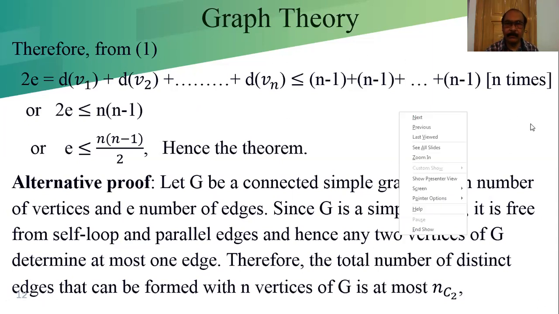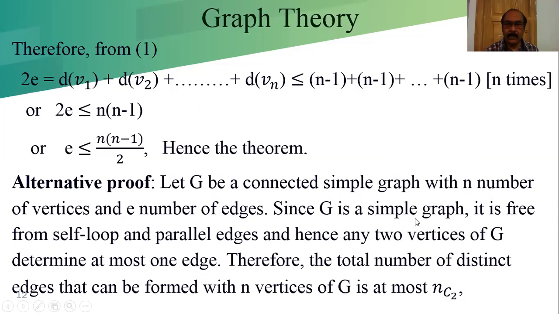Since G is a simple graph, it is free from self loops and parallel edges, and hence any two vertices of G determine at most one edge. So if we take two vertices, we will get one edge. By taking each group of two vertices we will get one edge.